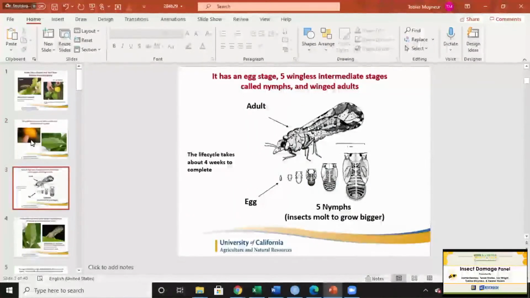So here's a picture. They have 5 intermediate stages. On the picture down here, I don't know if you can see my cursor, you have the egg, which is going to be teardropped and it's going to be yellow. And then as they molt, they're just going to be larger versions of the smaller stage before.